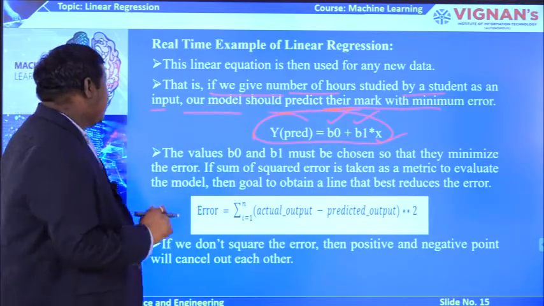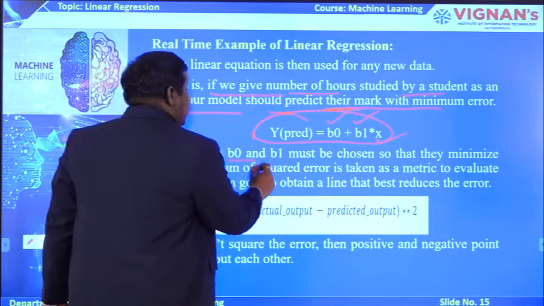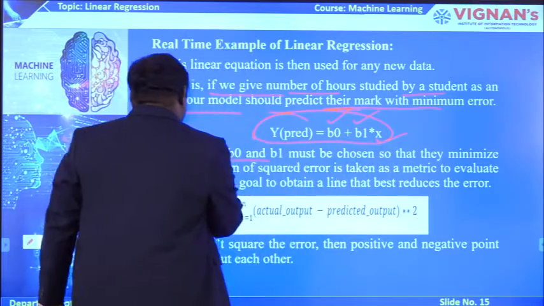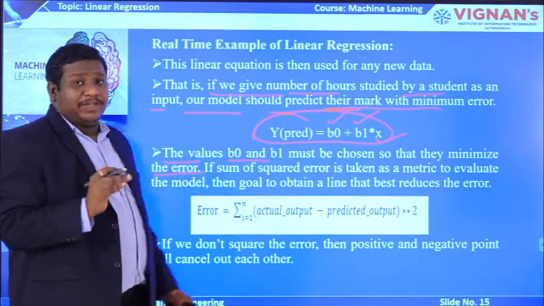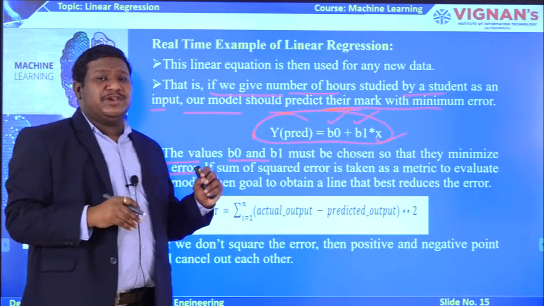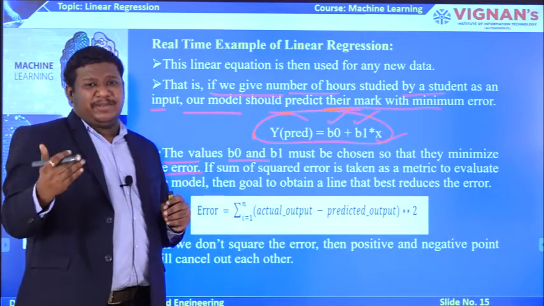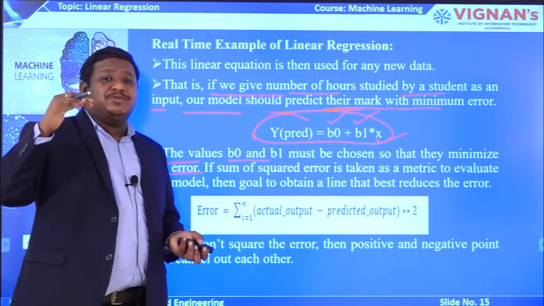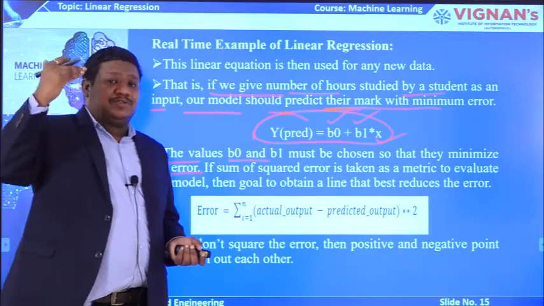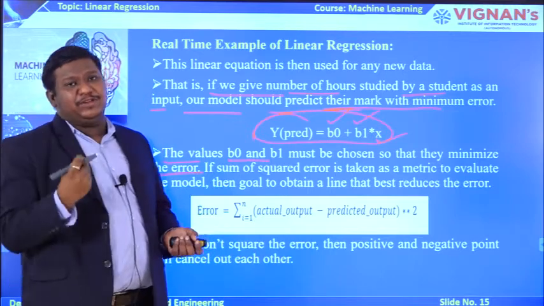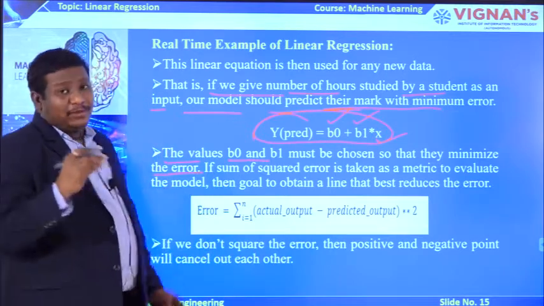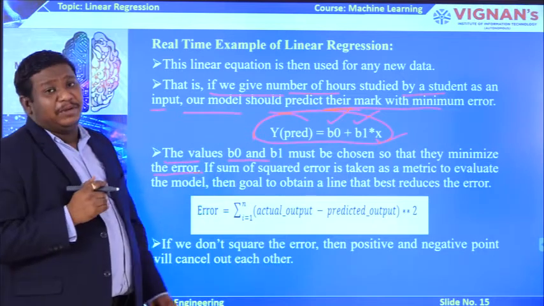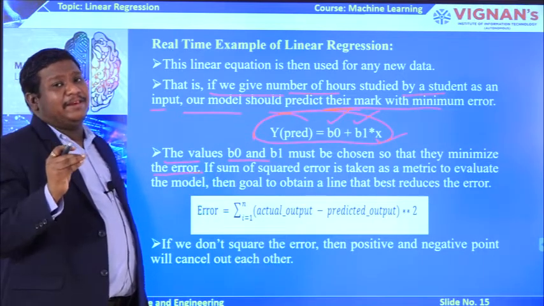Now, analyze this. The values b0 and b1 must be chosen so that they minimize the error. This linear regression model is used with the least squared error method. Whatever the error is, we square it so that the error can be reduced. The values we choose for b0 and b1 should minimize the error in the problem.